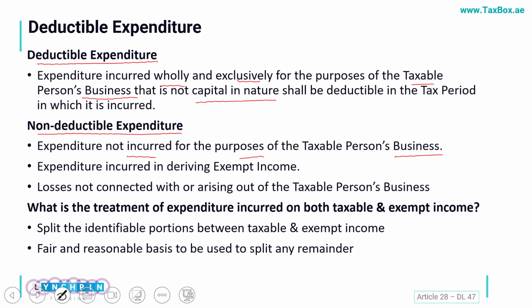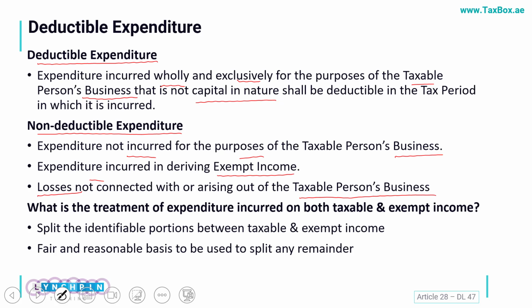Second, the expenses which we have to exclude are the expenditure which are incurred on my exempt income. Exempt income we already have discussed in the exempt income section, which were the dividends and other such exempt income items. So any expense which I have incurred on those exempt income also will be excluded. Then comes the losses, which of course are not connected with the taxable person's business. So any loss other than the business loss itself would be excluded.